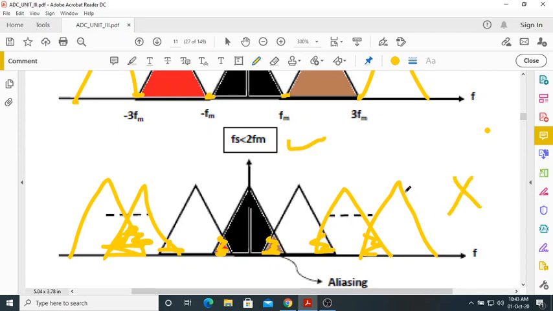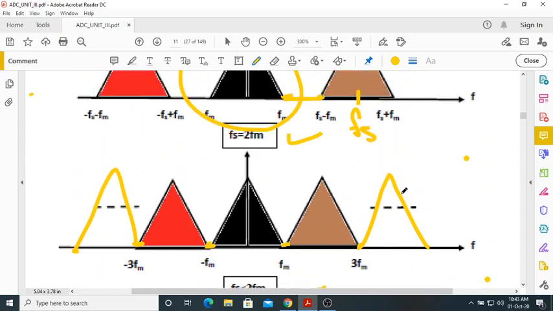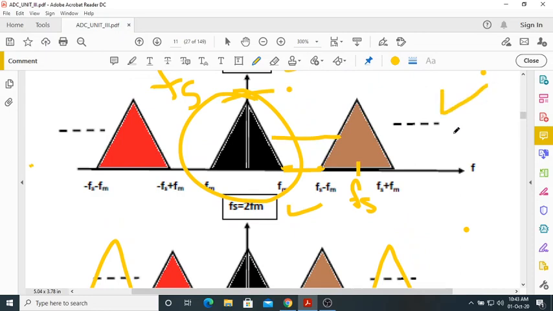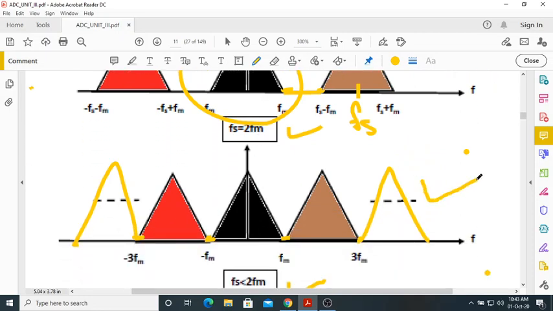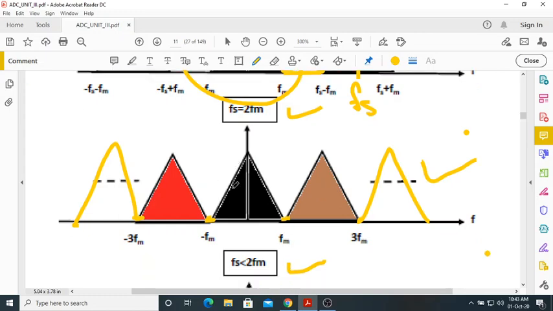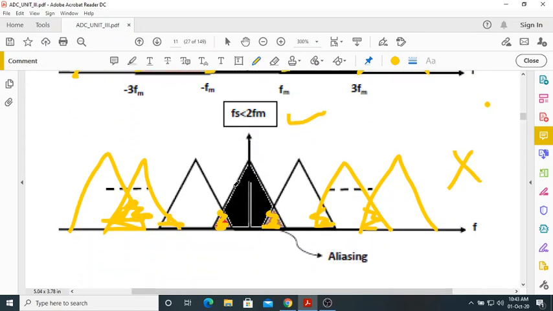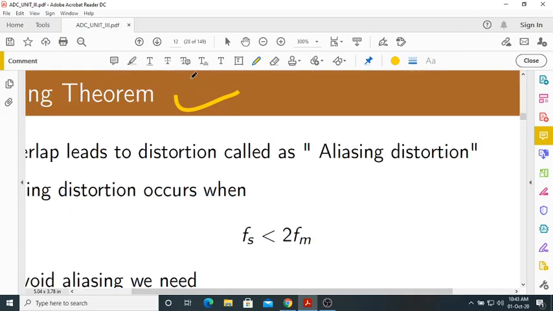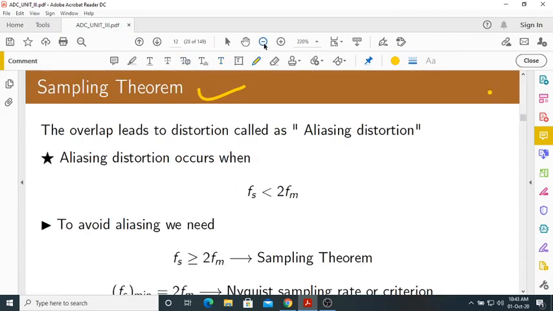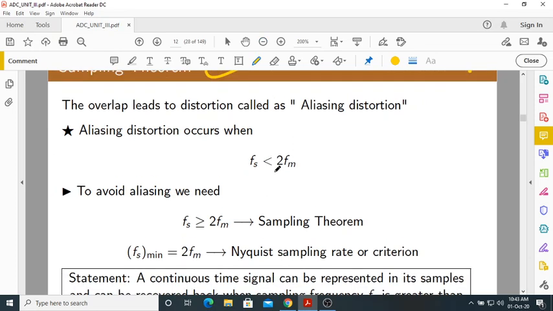Why? What is the reason? The first case is very good, it is very desirable. The second case also is okay, you can think of the second case also, but the third case is not at all desirable. Okay. Now, let us see why.